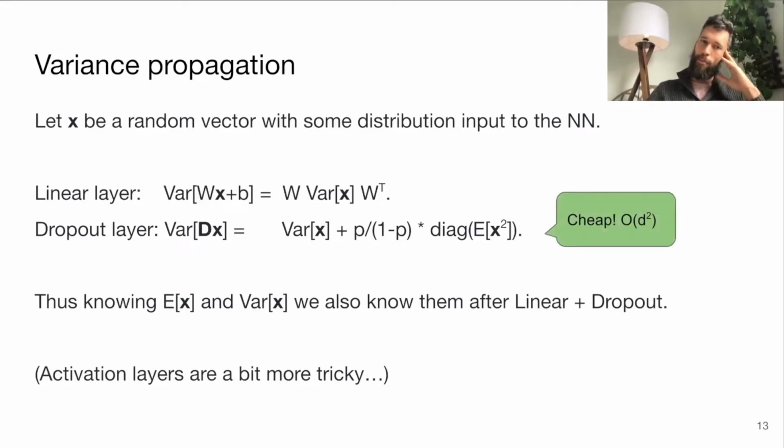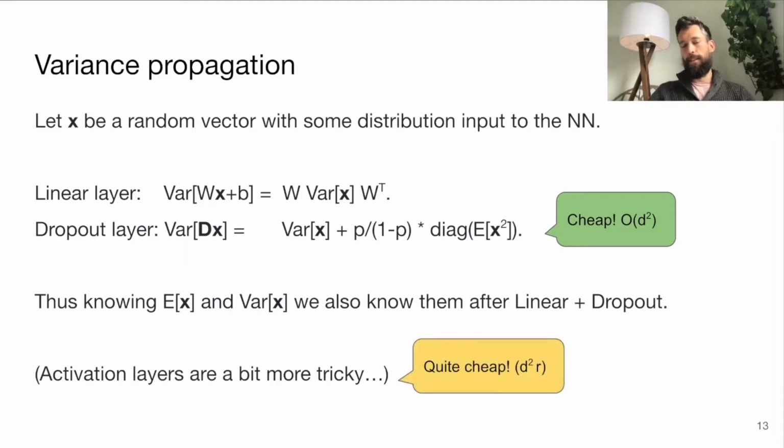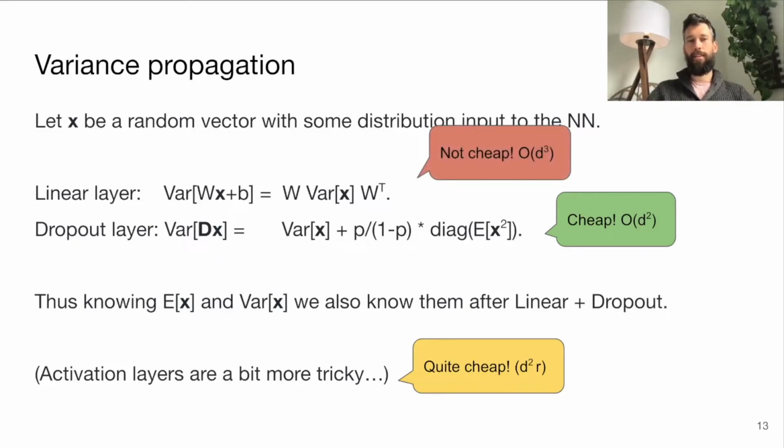Okay, so more importantly, is this actually faster? So of course, updating the covariance matrix like this is very easy to do. These activation layer things, they'll turn out to be medium expensive. But the worst part is this thing up here. When we're doing a full matrix multiplication, normally in neural networks, we're just doing a matrix-vector multiplication, which is like d squared time, if d is the number of neurons. But here, since we're doing a whole matrix multiplication, it becomes cubic.